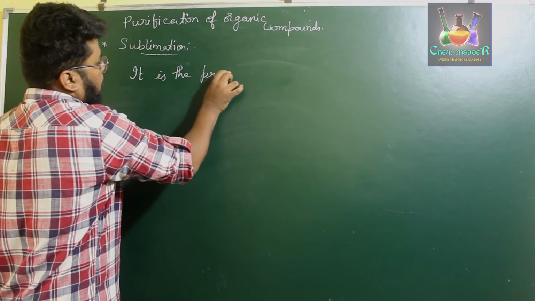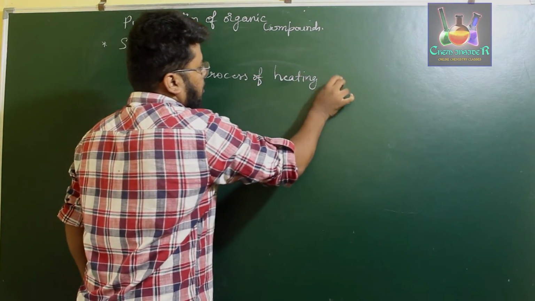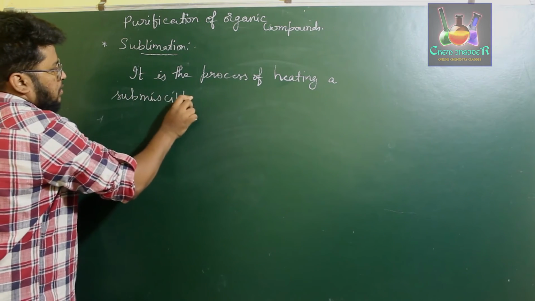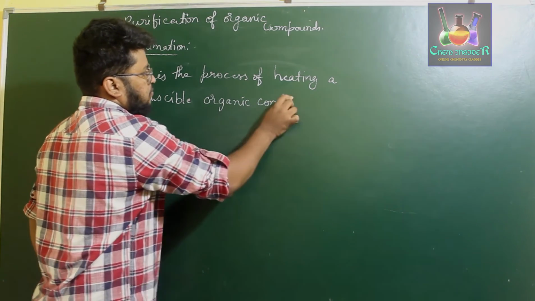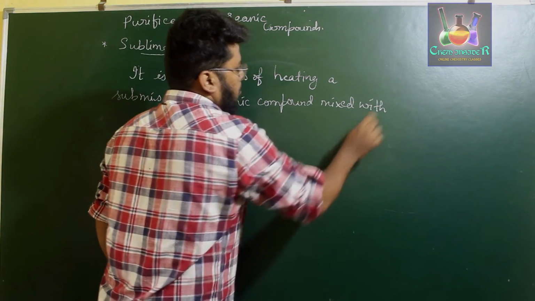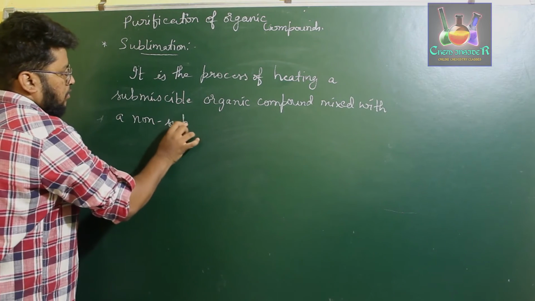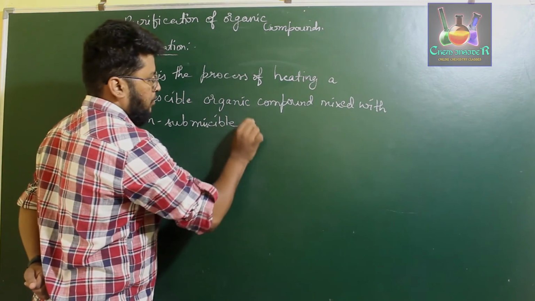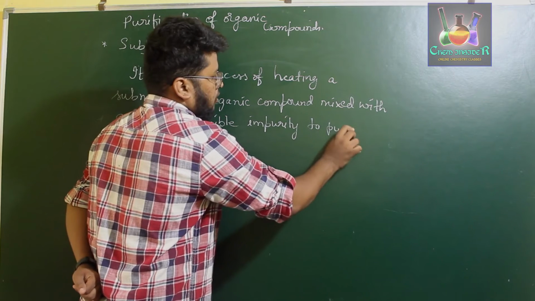It is the process of heating a sublimable organic compound mixed with a non-sublimable impurity to purify it.